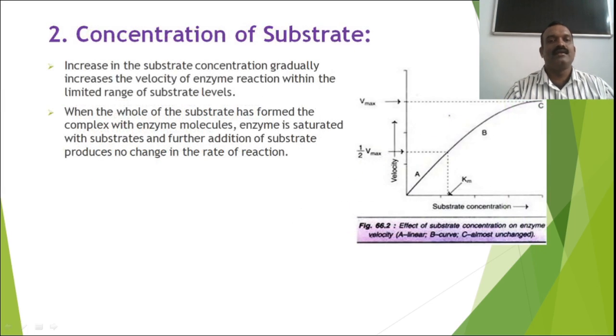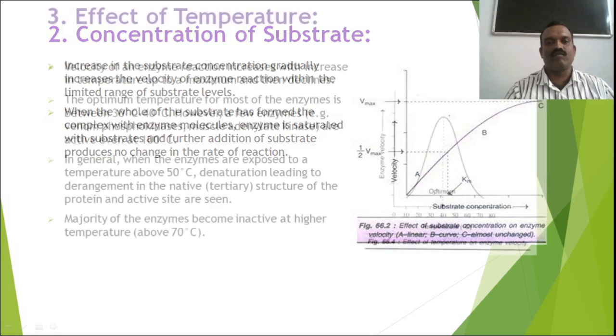Concentration of substrate. Increase in the substrate concentration gradually increases the velocity of enzyme reaction within the limited range of substrate level. When whole of the substrate has formed the complex with enzyme molecules, enzyme is saturated with substrate and further addition of substrate produces no change in the rate of the reaction.